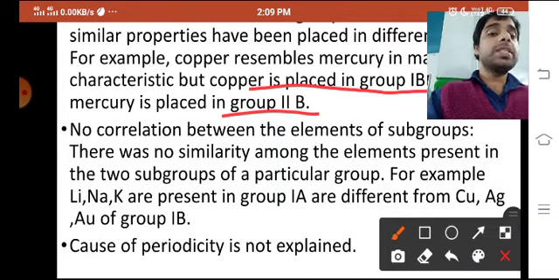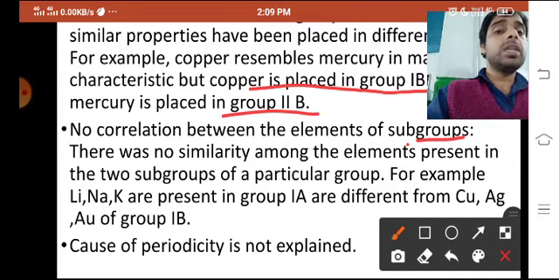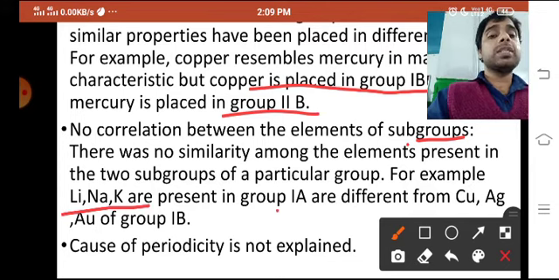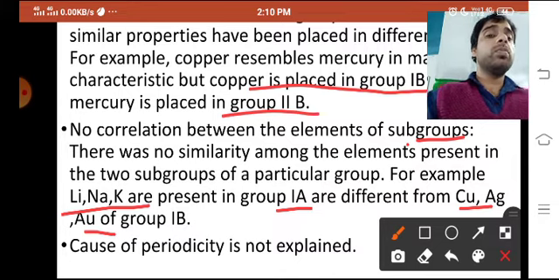Then you can see no correlation between the elements of subgroups. There was no similarity among the elements present in the two subgroups of a particular group. Lithium, sodium, potassium present in 1A are different from Cu, Ag, Au of group 1B.